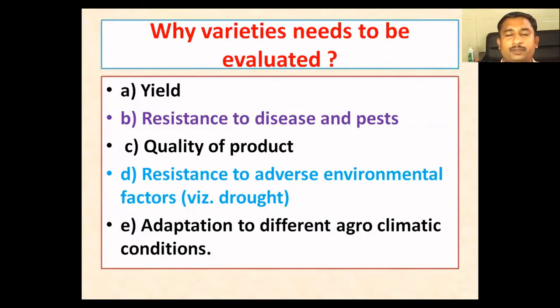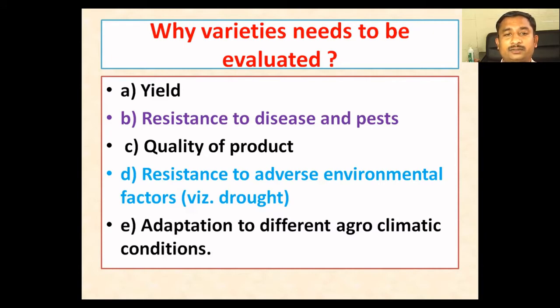And why do varieties need to be evaluated? There is a constant pressure of increasing population. In order to feed that increasing population, we need to maximize the yield. Our variety should yield more, so the major criterion is yield. Apart from that, resistance to disease and pests, because it's a constant fight between humans and, for example, insect pests, and between host and pathogen in nature. They constantly evolve and find new mechanisms to attack, and we are also finding new genes to combat the attack.